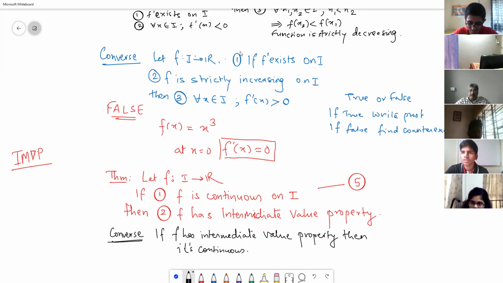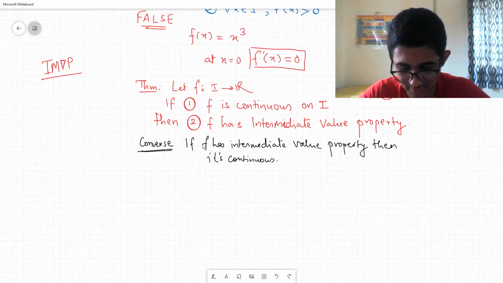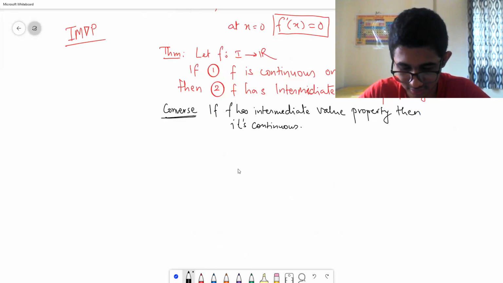I don't know whether you are able to understand what I am saying. Let me explain it by drawing a graph. Wait a moment. For example, you are saying that the function is like this.